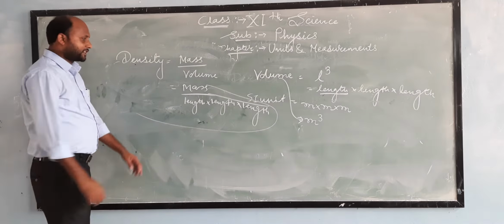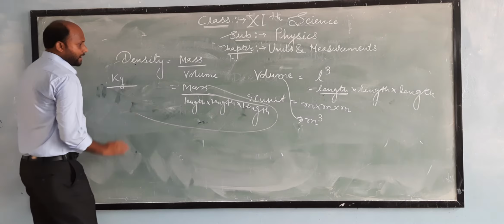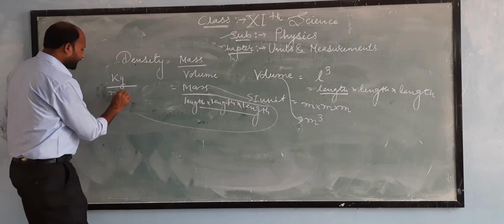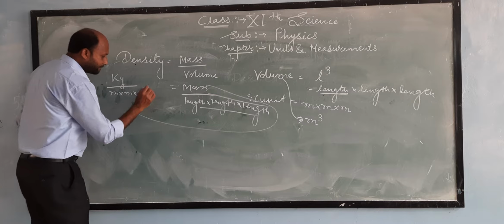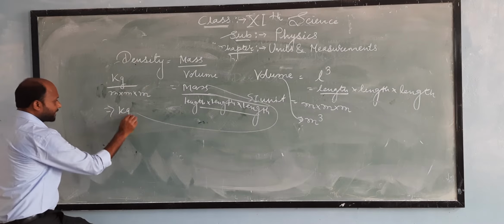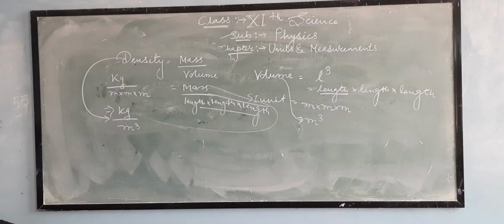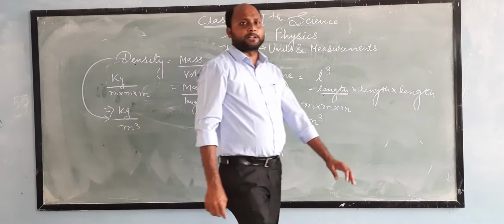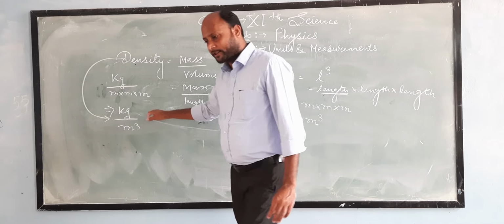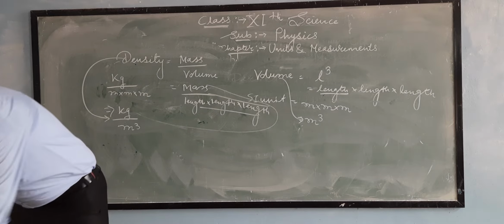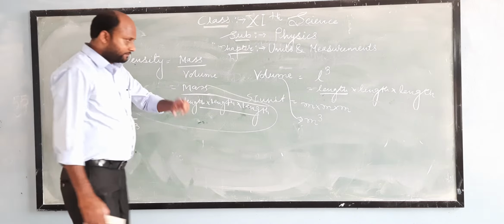So SI unit of density is, what is the SI unit of mass? It is kg. And this is length. Unit of length is meter. Again length meter and again meter. So this SI unit is nothing but kg per meter cube. So therefore SI unit of density is kg per meter cube. The SI unit of density is kg per meter cube. So this is another example of a derived physical quantity to understand the concept behind derived quantity.